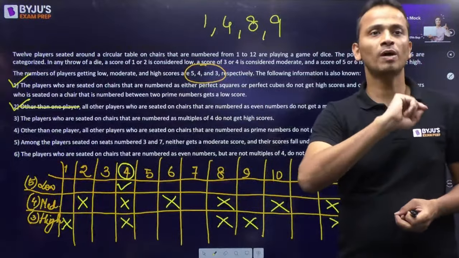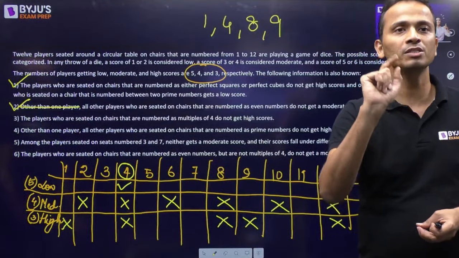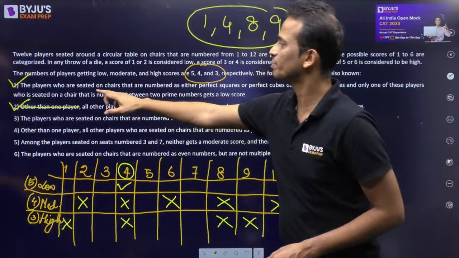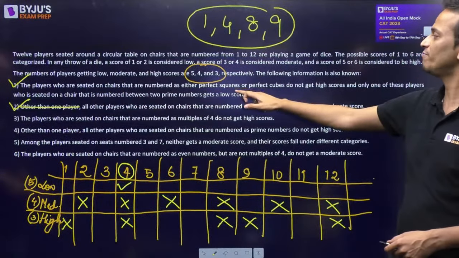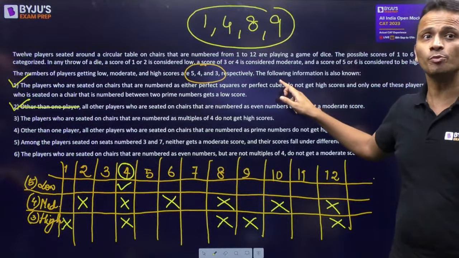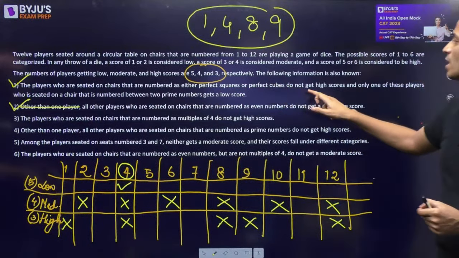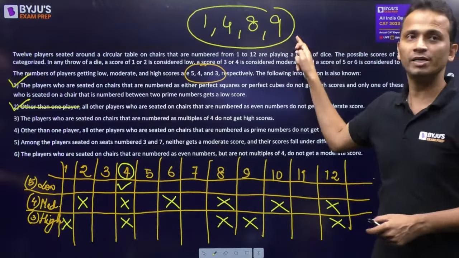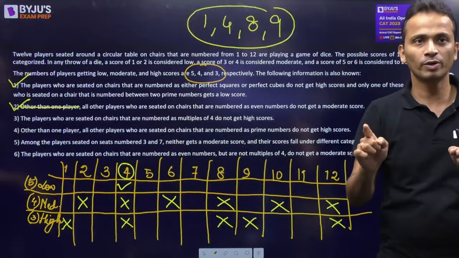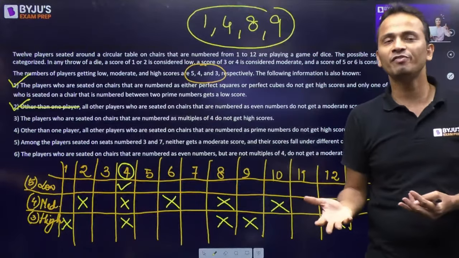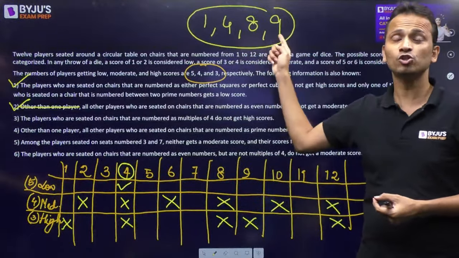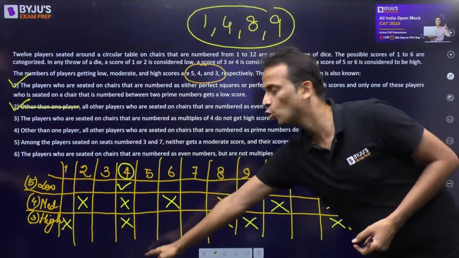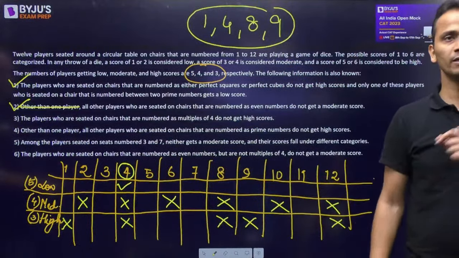Sir, one question. Shubham, you are asking 6 is also between two prime numbers, but we'll have to check among these numbers now. If I go back to that statement, the players who are seated on chairs that are either perfect square or perfect cube. So that number should be a perfect square or perfect cube, right? Do not get high scores, and only one of these players will be between two prime numbers. So 6, yes, it is between 5 and 7, but 6 is not a perfect square, not a perfect cube. That is why we'll not consider chair number 6. We have considered only chair number 4 for that. I hope you are clear.